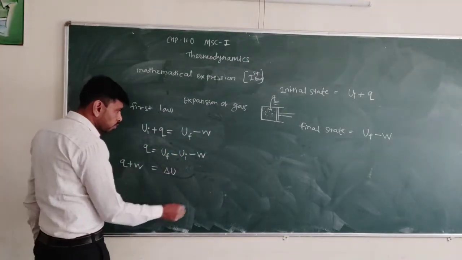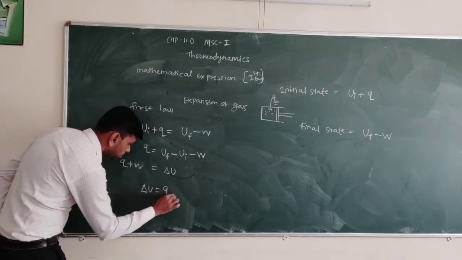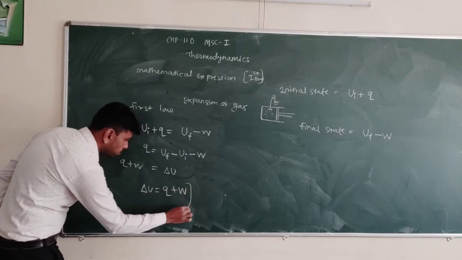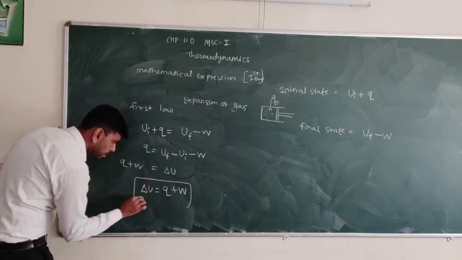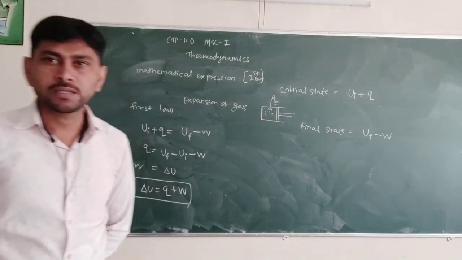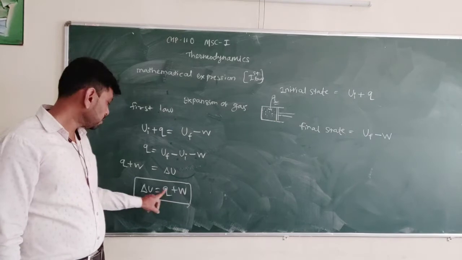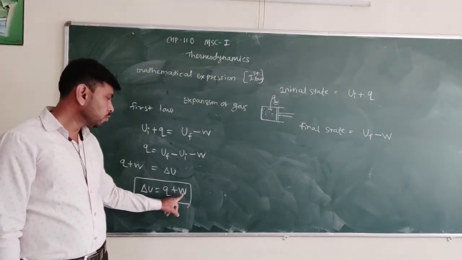So this equation becomes delta U equal to Q plus W, and this is the mathematical expression for the first law of thermodynamics.